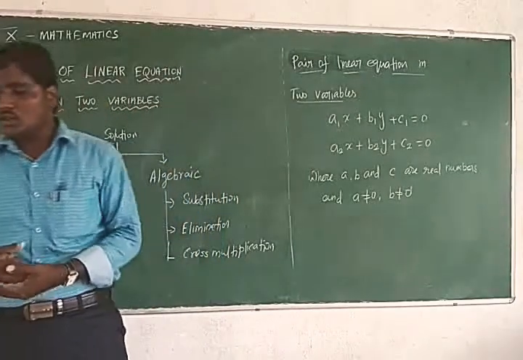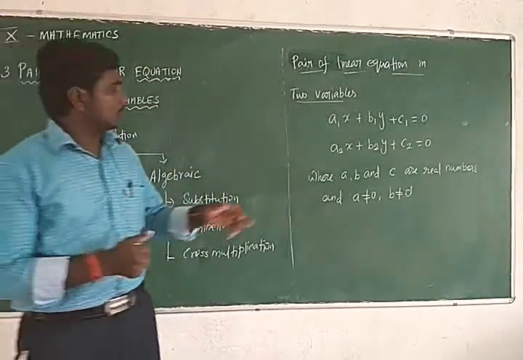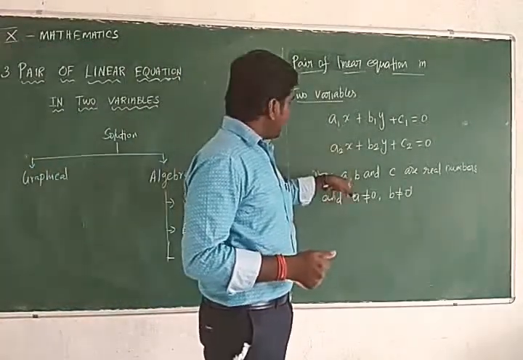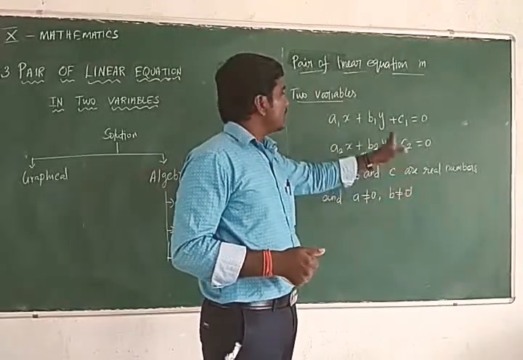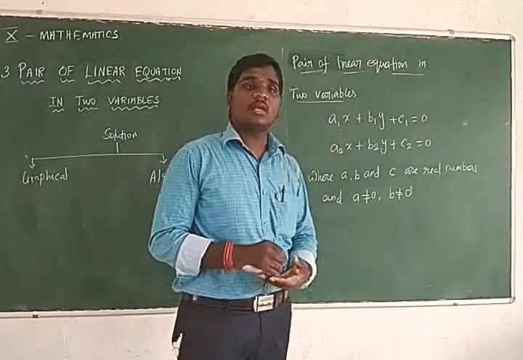Here a represents a1 and a2, b represents b1 and b2, c represents c1 and c2.